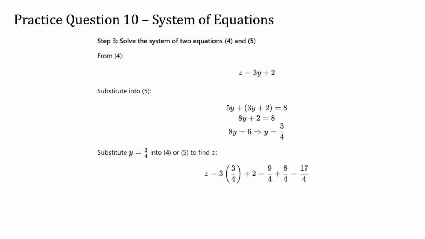In the third step, we solve this reduced system. First, we use the first new equation to solve for z in terms of y. Then we substitute that expression into the second new equation. This gives us a single equation in y, which we solve to get that y is equal to 3/4. We then substitute that value of y back into the expression for z. We multiply 3 by 3/4, then add 2. That gives us z equals 17/4. So, the final value of z is 17 divided by 4, which corresponds to answer choice B.